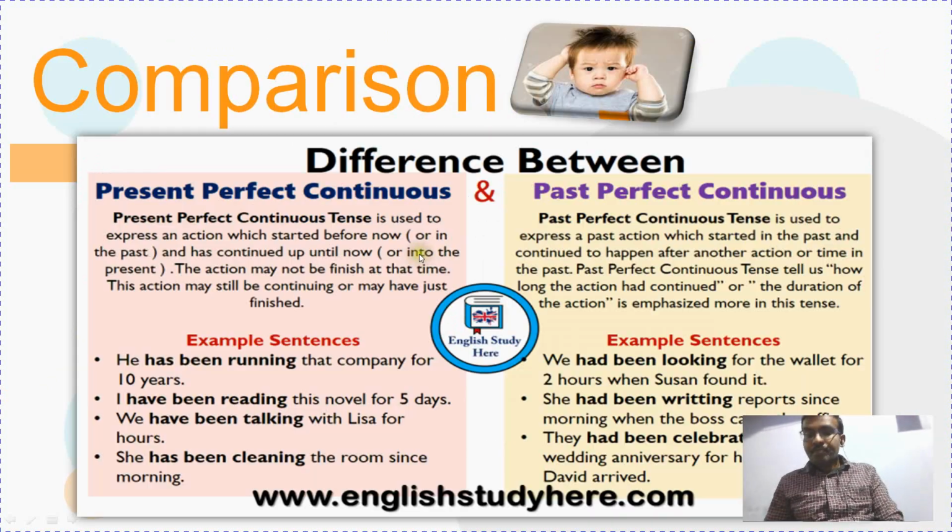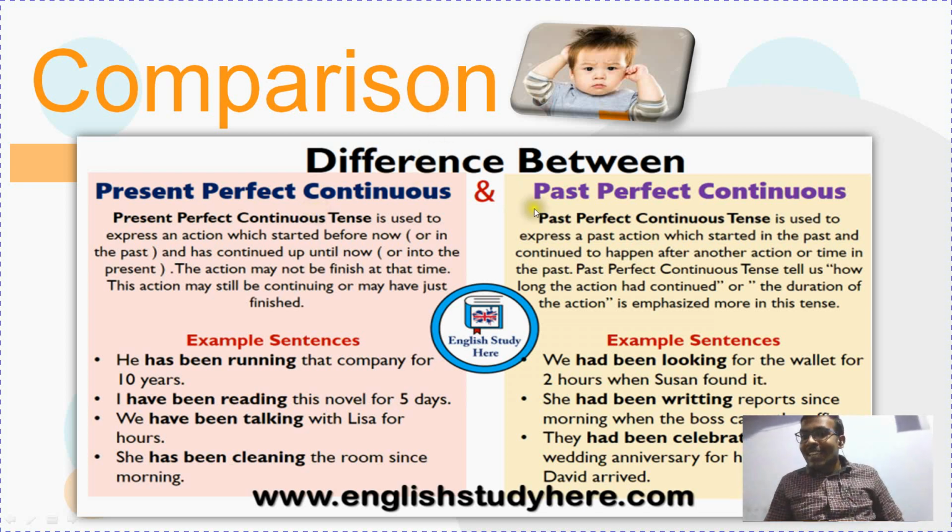Now the comparison. You may come up with some doubts in the case of present perfect continuous tense and past perfect continuous tense. I tell you in a line: in present perfect continuous tense, the particular action started in the past and did not end in the past, but continued in the present itself.